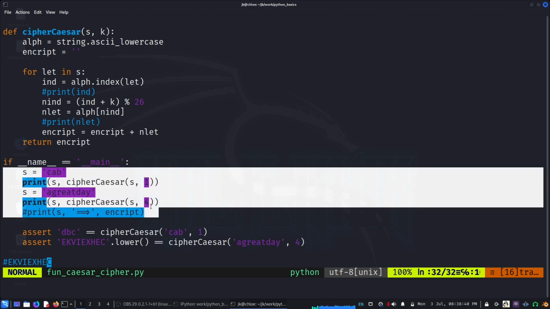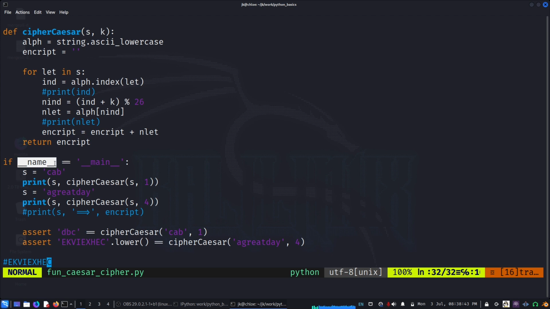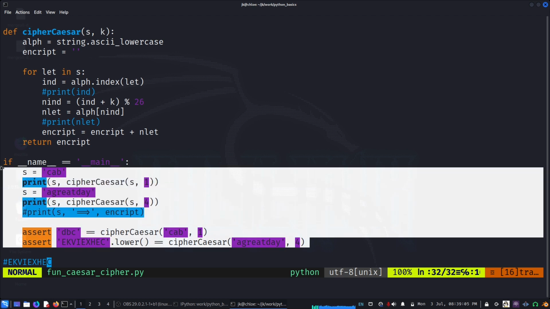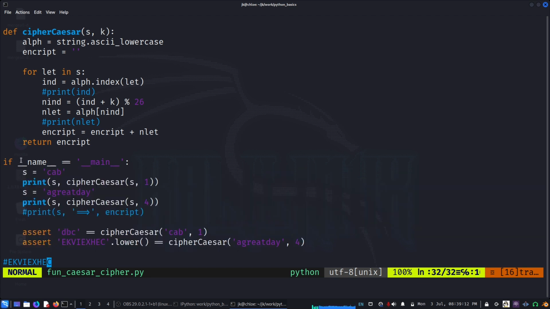And here we also saw that Python itself gives us a variable, underscore underscore name underscore underscore, whose value will be equal to main when you run it as a top file. So if I run this script as a main file, it will run, but if it is imported, none of this piece of test cases will run. So it's a main thing. If you want something to run only when you run it as a top level file, and when it's imported you don't want to see it, we can wrap it under this if condition.